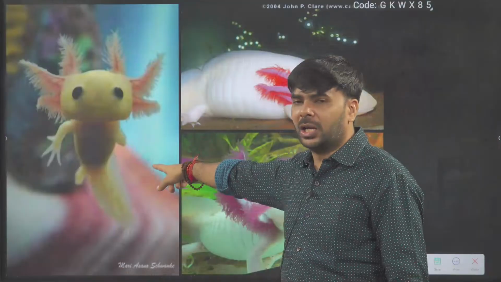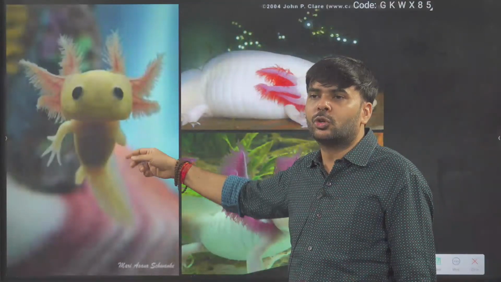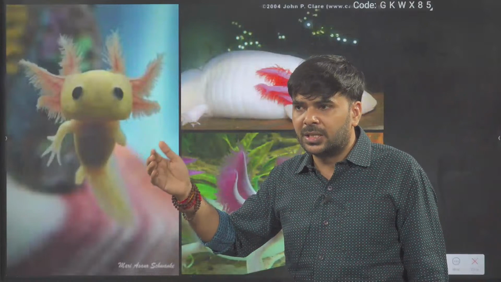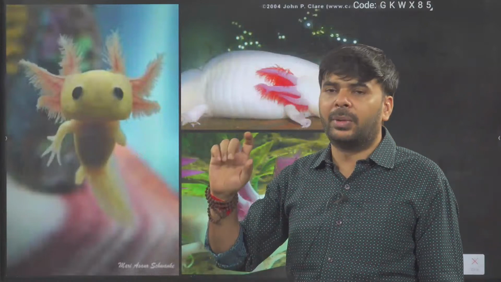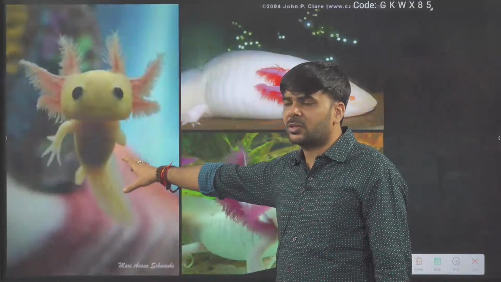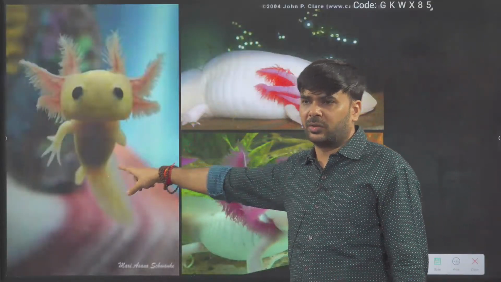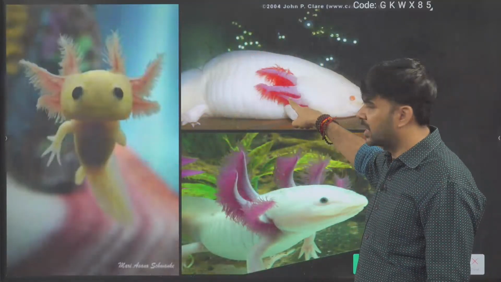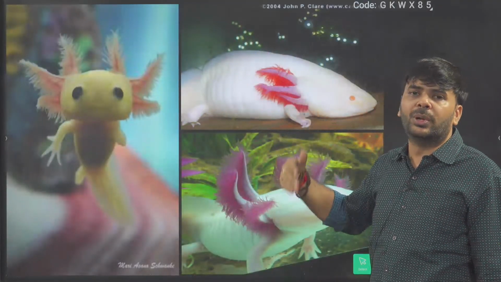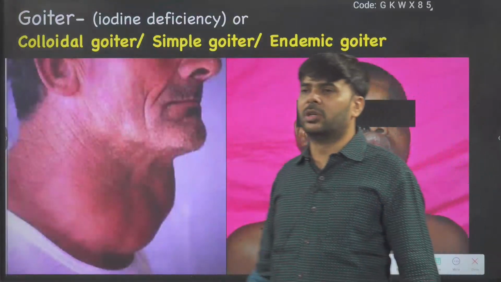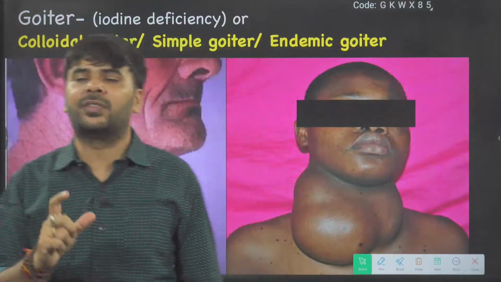This is an axolotl larva. This is not a tadpole larva. This is an axolotl larva, a salamander larva, the same group, salamander amphibia group. Salamander larva is called axolotl larva, and it looks like a big salamander, but the gills are still present, meaning it failed to metamorphose. We'll discuss again.